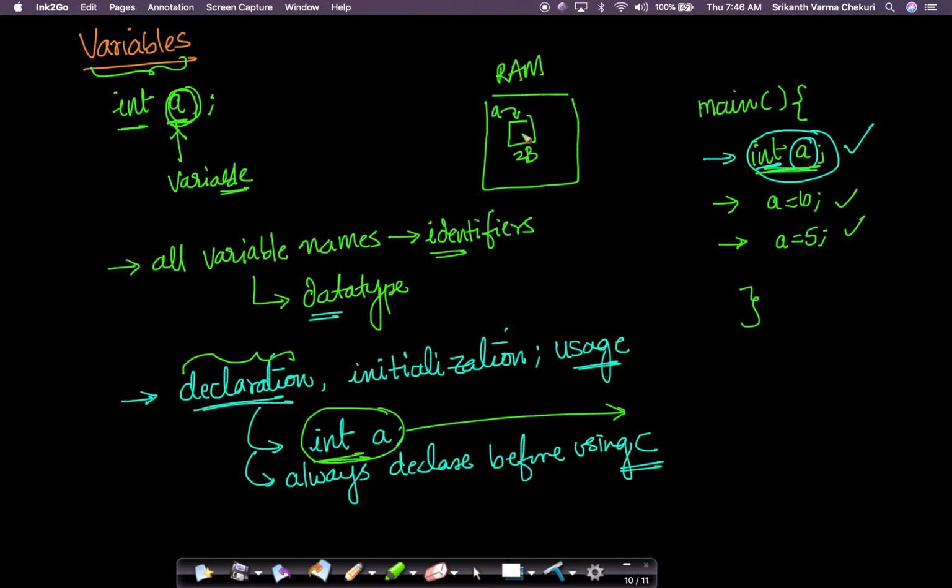Now what is filled inside this? It could be any number. It could be any random number, because I have not initialized a to any specific value. Any valid integer could have been placed here.